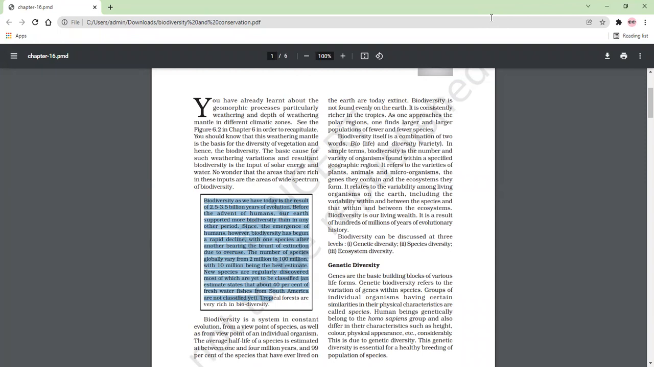There is a rapid decline in the number and variety of species, with one species after another bearing the brunt of extinction due to overuse. So due to various human economic activities, various species are dying out.